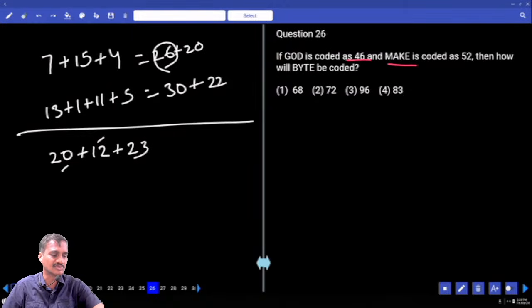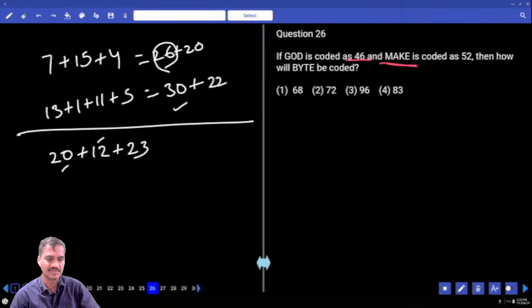Now 26 plus how much is being added here? 20. But why are we adding 20, tell me. Now in this, 20 and 7 and 15. And in this word make, the sum is 52, and in this 52 we have got MAKE and 30. 13 plus 1, 14 plus 11, 25, and 25 plus how much?